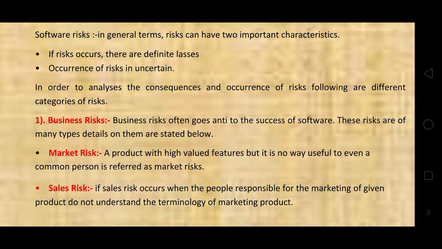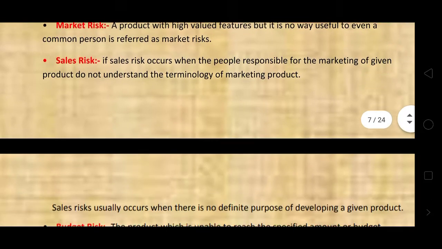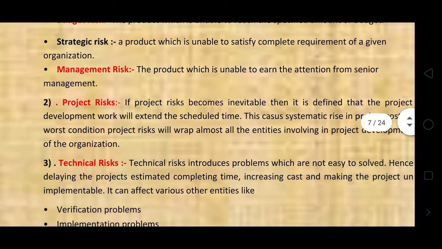In order to analyze the consequences and occurrences of risk, we follow different categories of risks. The first one is business risk, the second is project risk, and the third is technical risk.